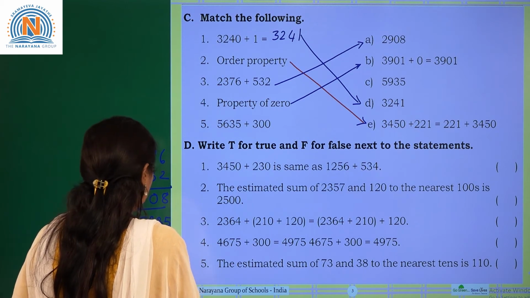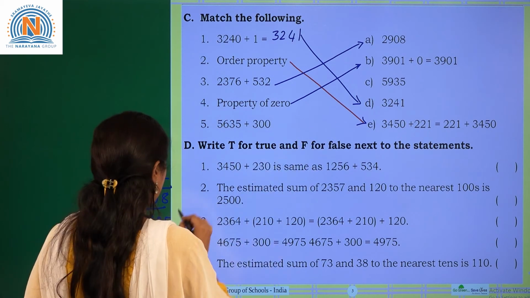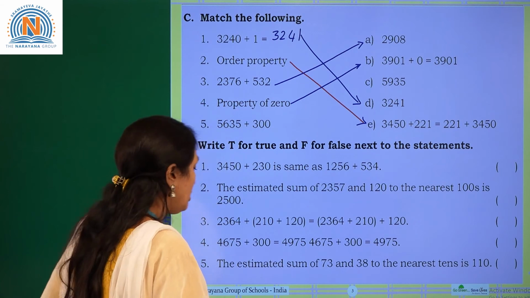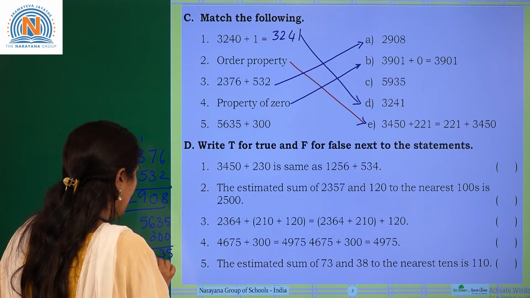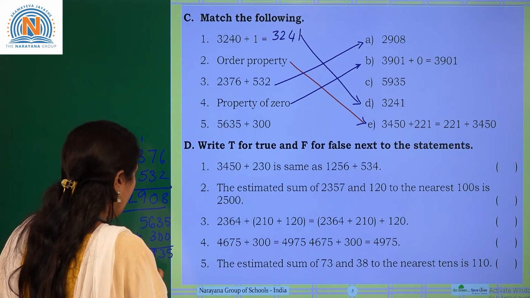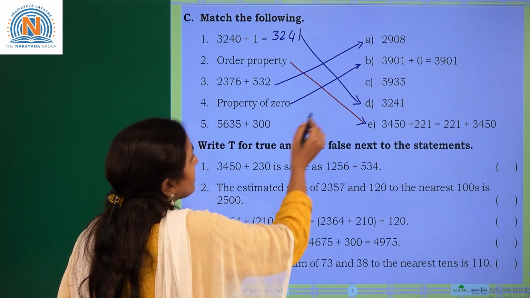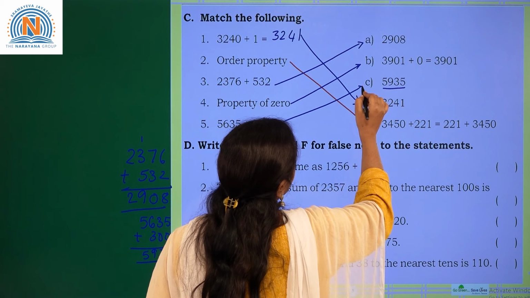We already know that property of 0 means if you add any number to 0, you get the same number. 5635 plus 300: 5, 3, 6 plus 3 is 9, 5. 5935 will come. So which one is the left one here? Option C. So this option is the correct match.